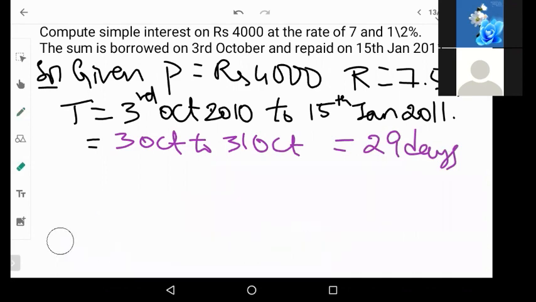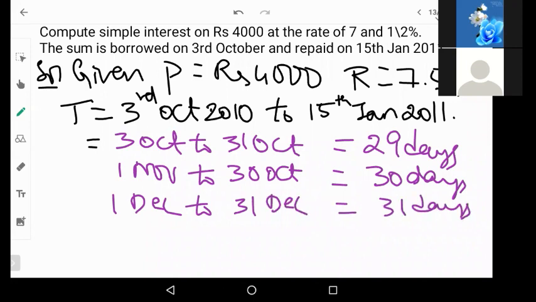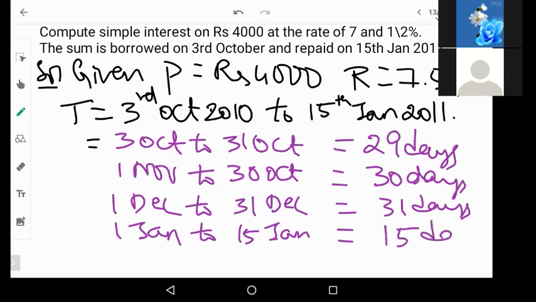Okay. Now next, after October, November. 1st November to 30th November will be 30 days. Then 1st December to 31st December will be 31 days. And 1st January to 15th January, on 15th he has to pay, right? So how much do you get? 15 days. Now add everything.